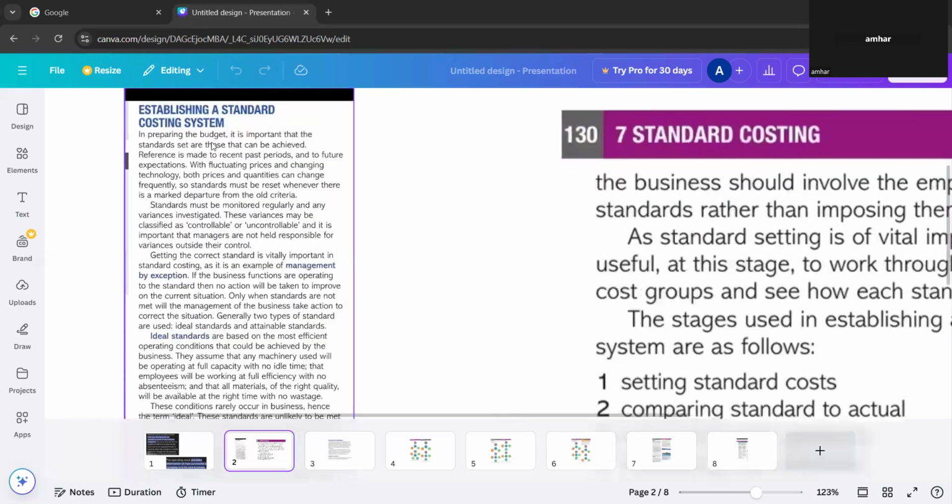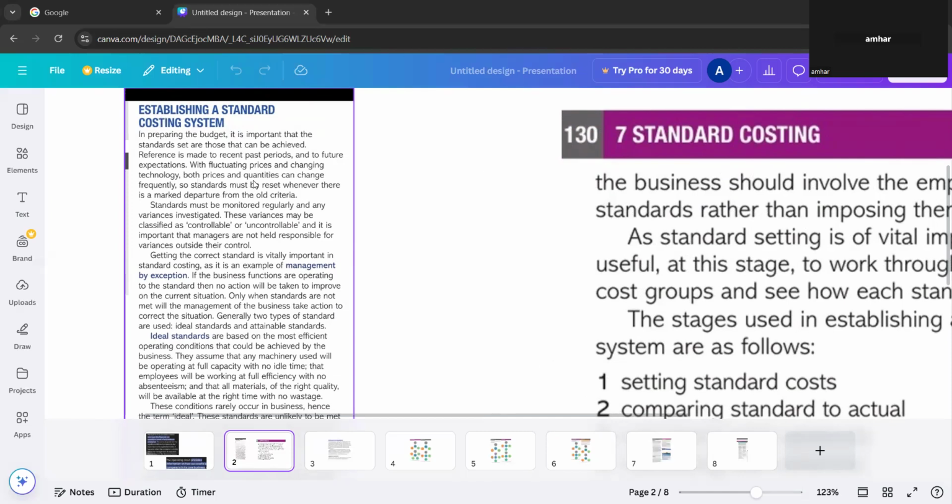Okay. Reference is made to recent past periods and to future expectations. So you can refer to the past data or you can refer to future expectation levels and you can set the targets when starting a standard costing system.